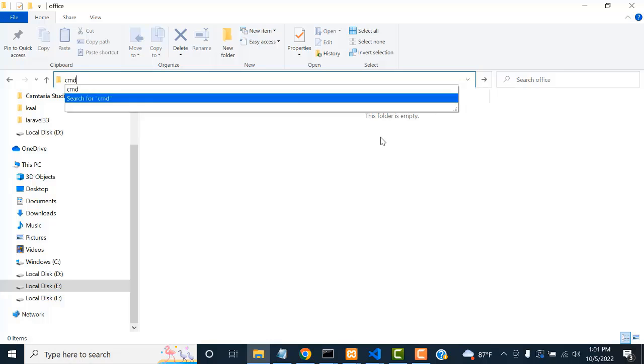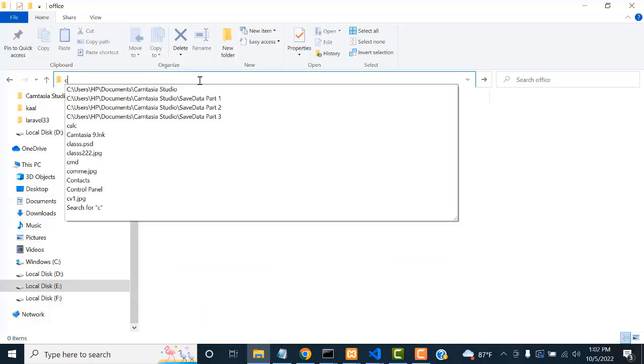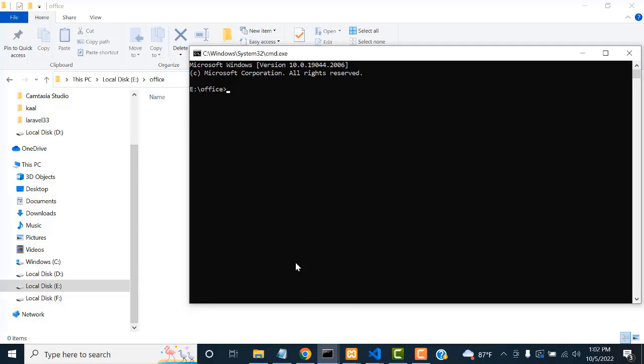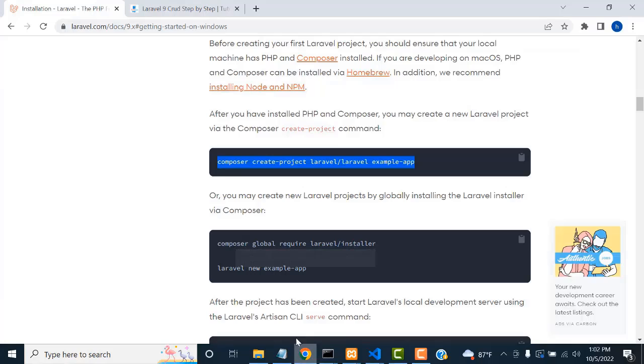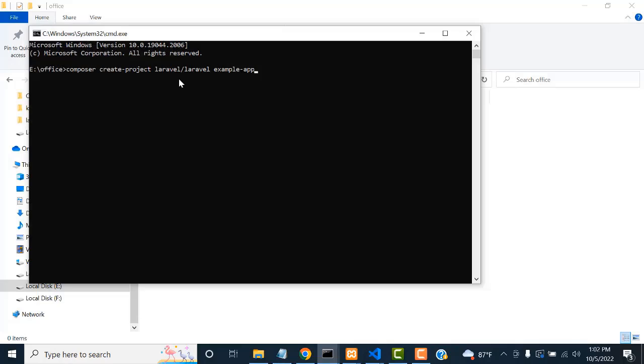If you open the folder, you can get this address bar. You type cmd here. Inside this folder I'm going to install my Laravel project. This is the command which you are going to run on your machine. Copy it back to cmd. Paste it here. You can see this command. You can change the name of the app. I'm going to change the app name to office app. Press the enter key on your keyboard.